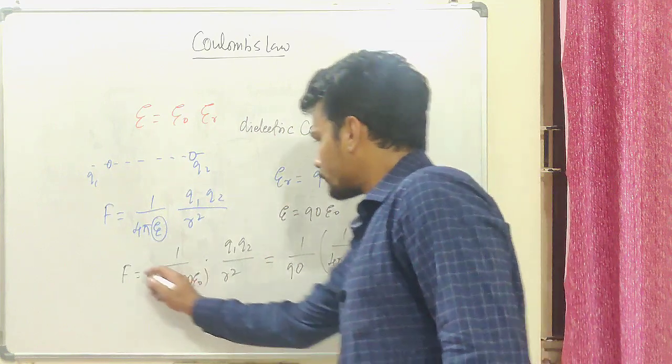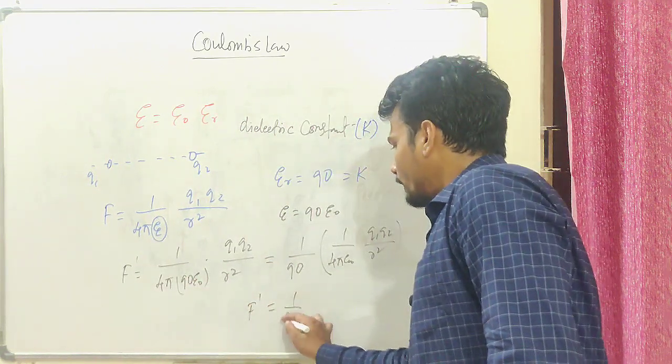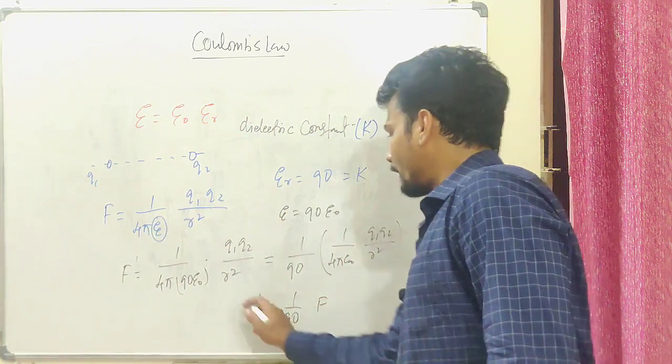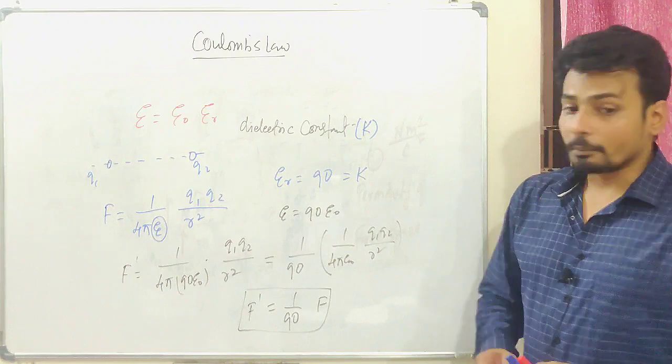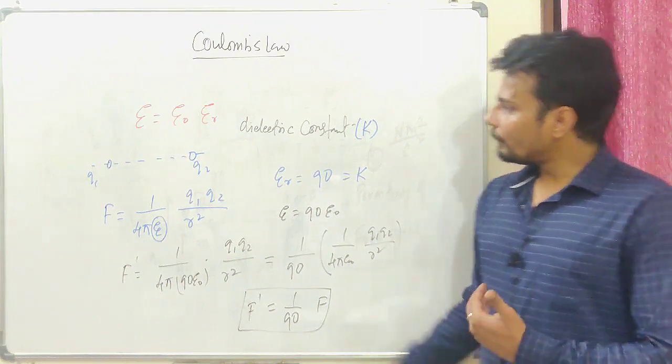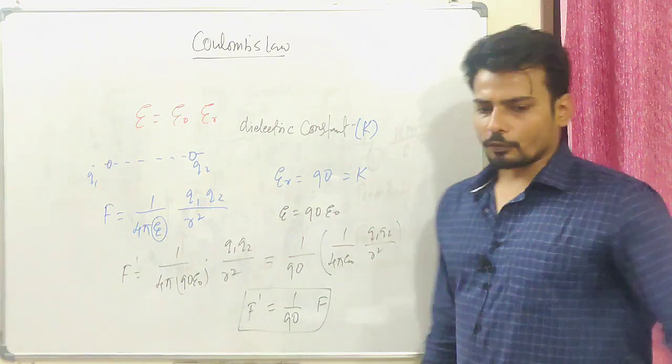So I can say that the force, let's say this is F dash, is nothing but 1 by 90th of the force that is in free space. So this is the significance of the dielectric medium. We'll be discussing more about this in the capacitor topic. As of now, we'll keep it over here.